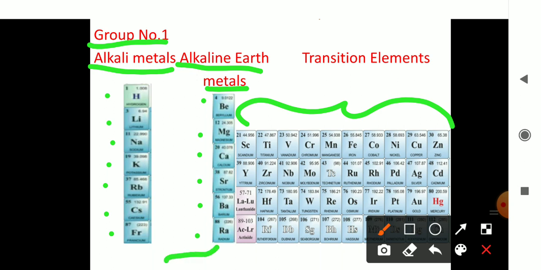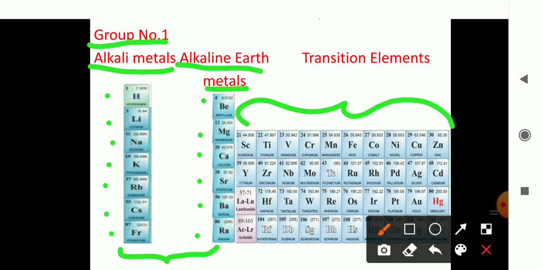These two sets of elements, groups 1 and 2, are called S block elements, whereas group numbers 3 to 12 are called either transition elements or D block elements. Is it clear, students? Groups 3 to 12 are called transition metals or D block elements.